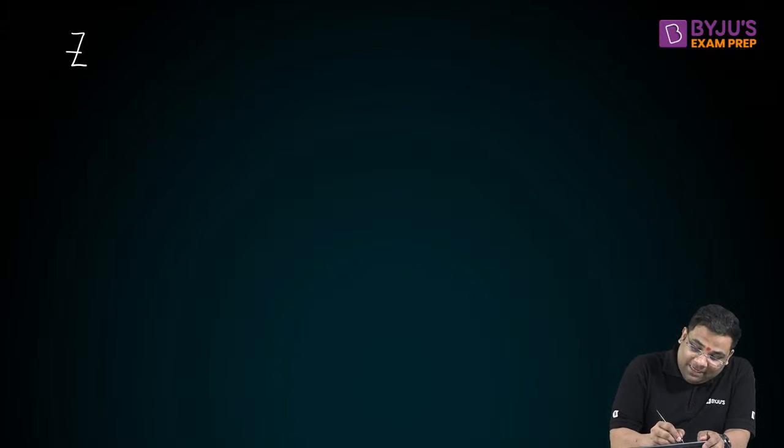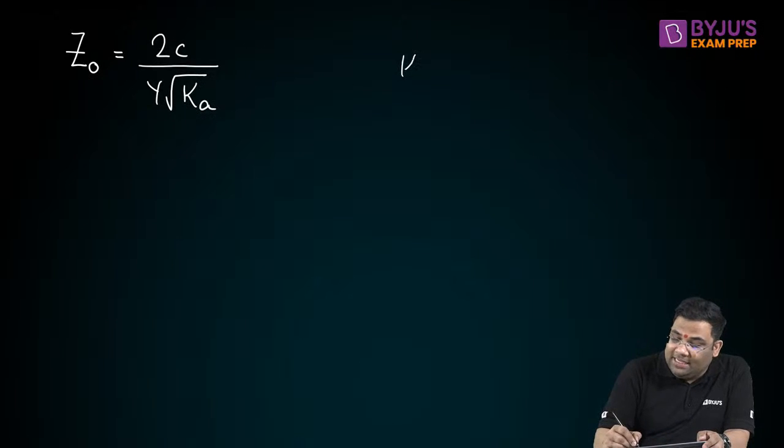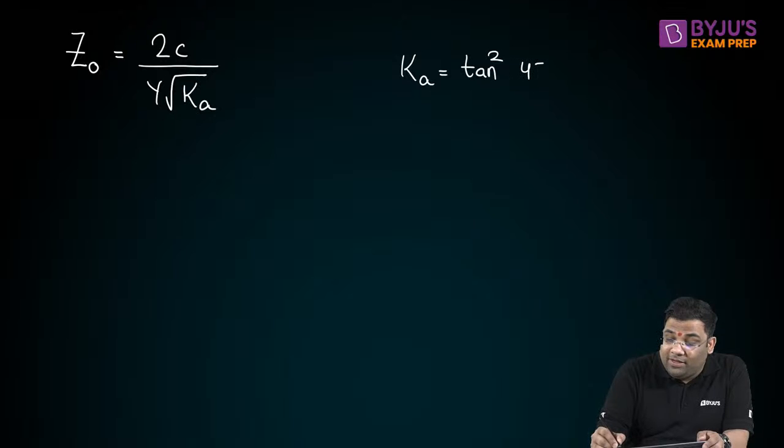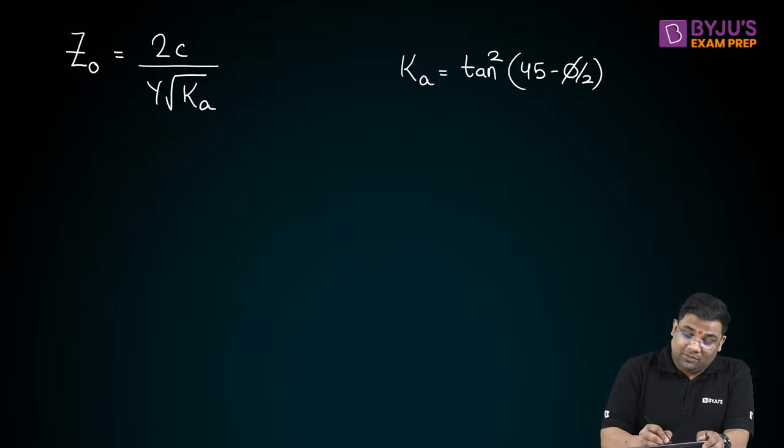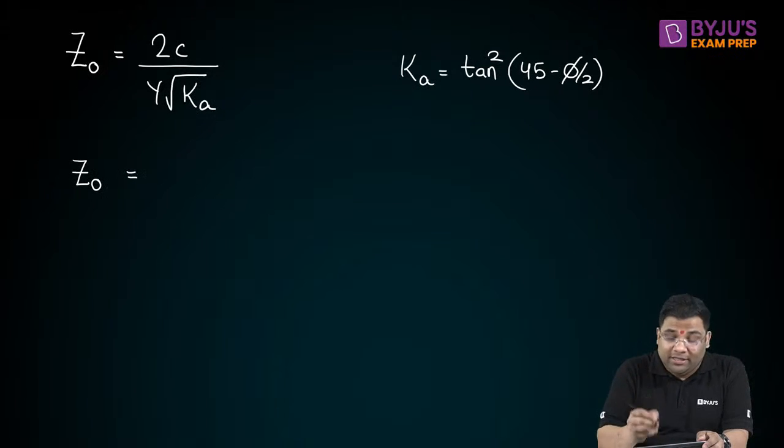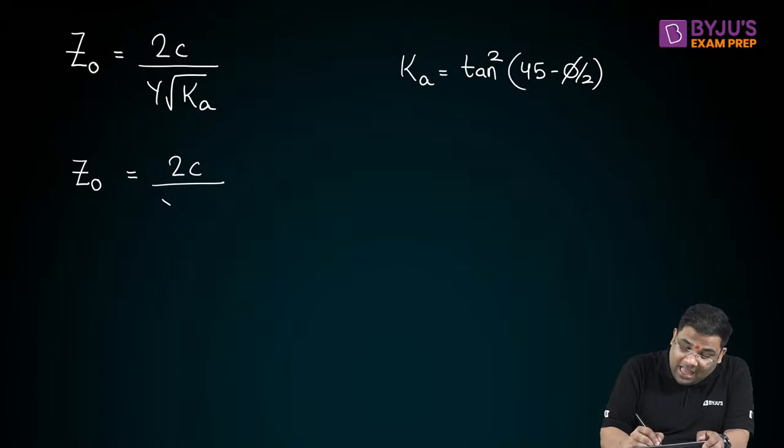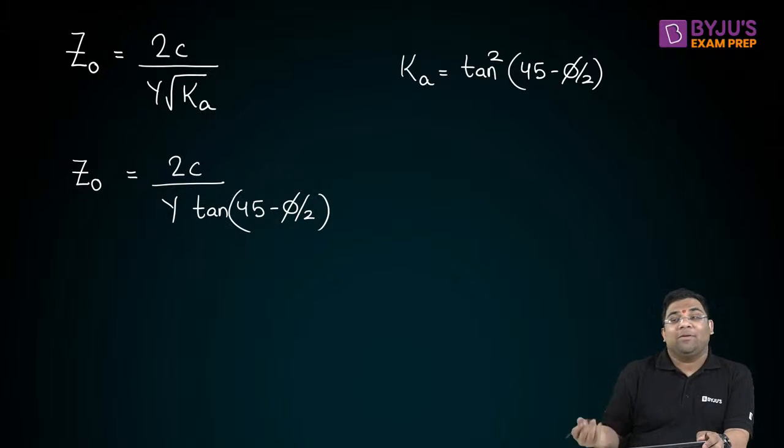First of all, the depth of tension crack Z0 is equal to 2C by gamma root Ka. I told you that Ka is equal to tan square (45 minus phi by 2), right? So when I take the square root of this, I will get another form of this equation. Thus Z0 is equal to 2C by gamma tan(45 minus phi by 2).